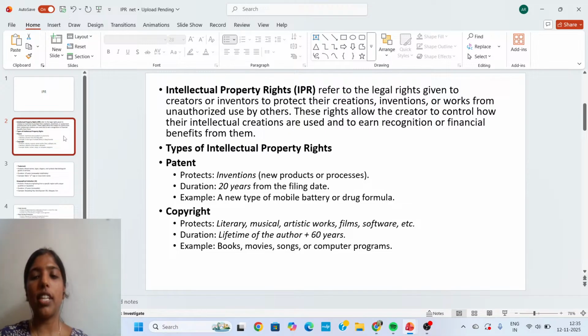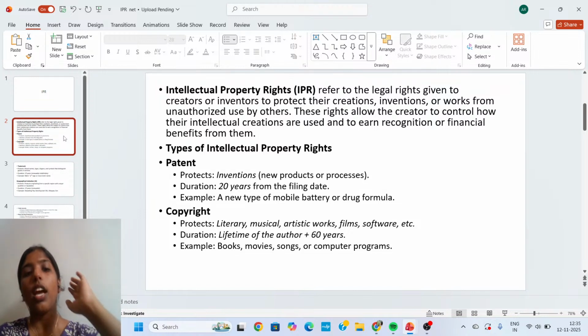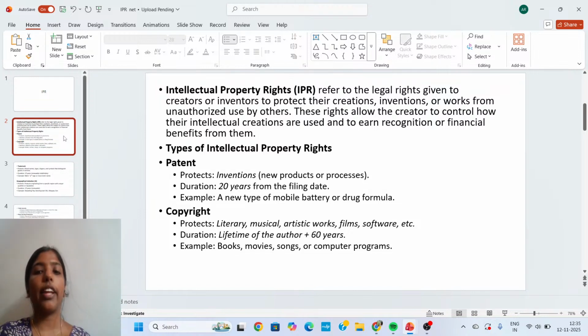Now we can see the different types of intellectual property rights. Here I have given only some definitions. The detailed explanation we can discuss in the next class. Okay, here are the types of intellectual property rights.